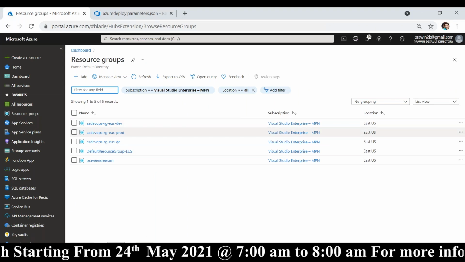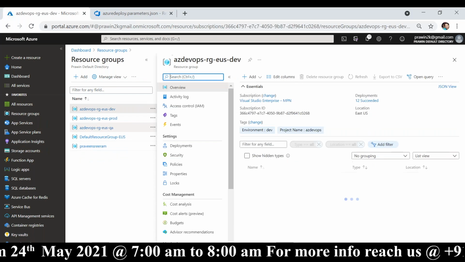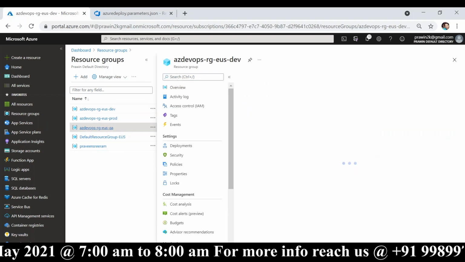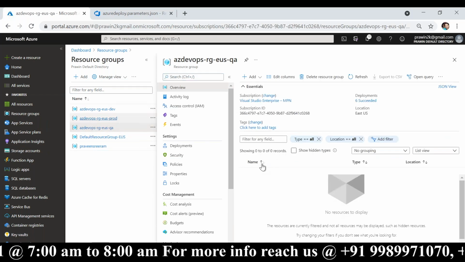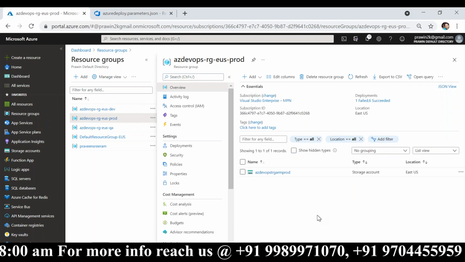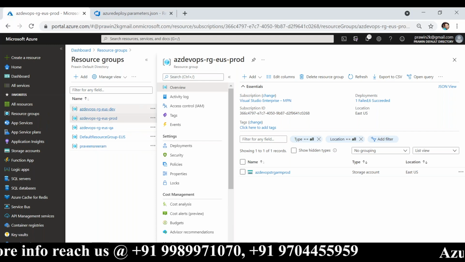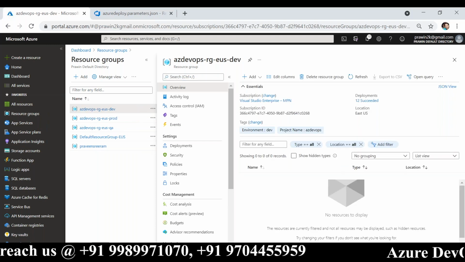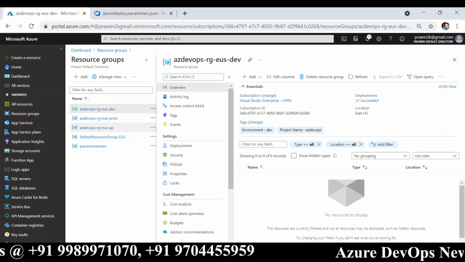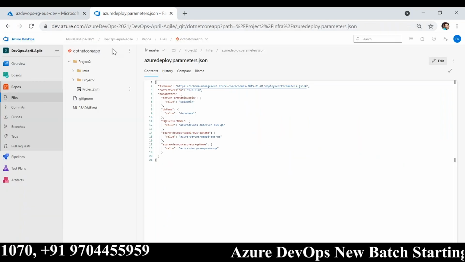So we have these resource groups, right? Test one is deleted. If I go to dev, it's empty. If I go to QA, it is also empty, and prod is also empty. Of course, there is one of this. So now what I need to do is create those services automatically in all these 3 environments. Let me show you how to do that.